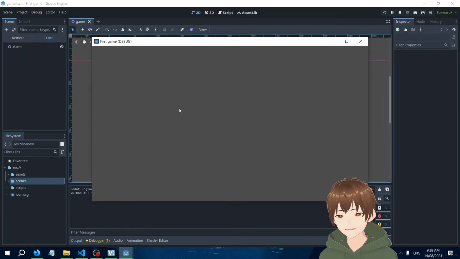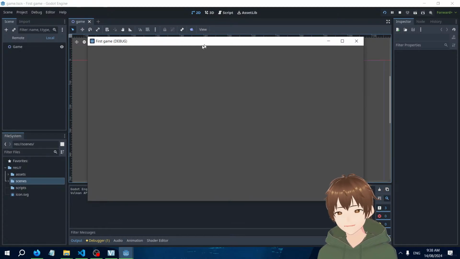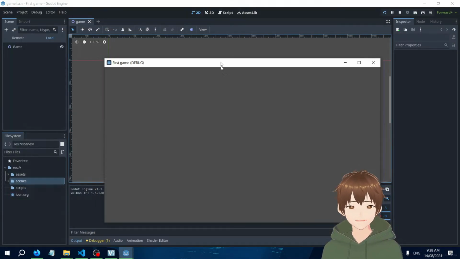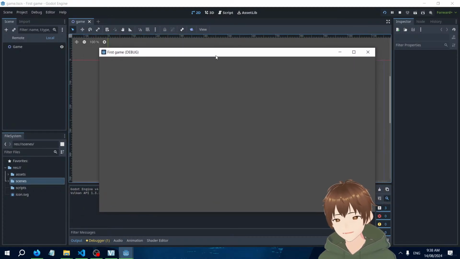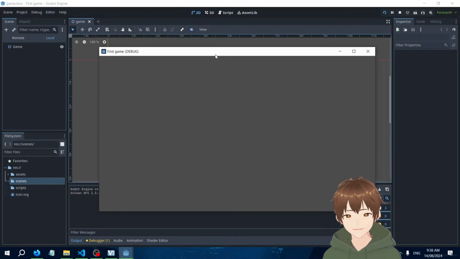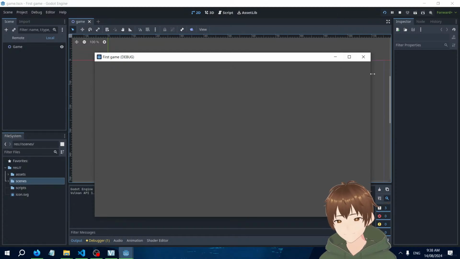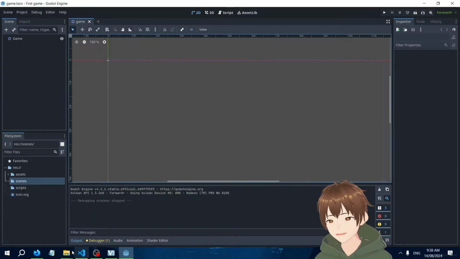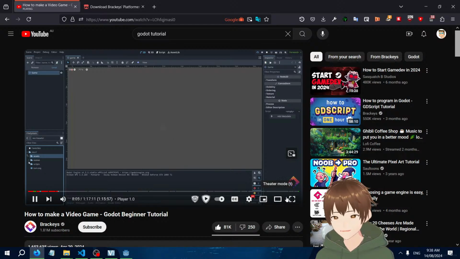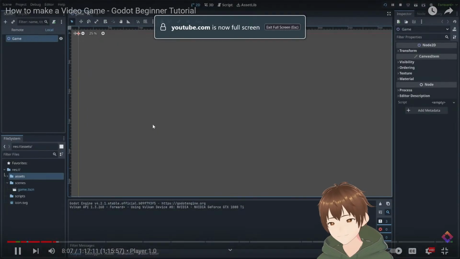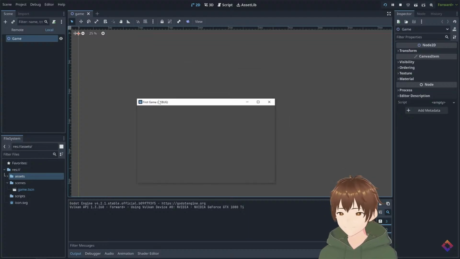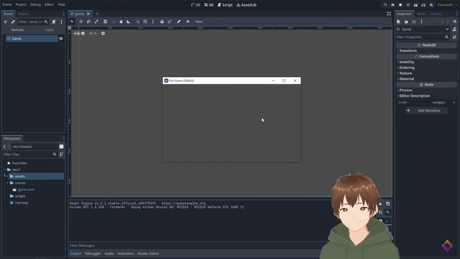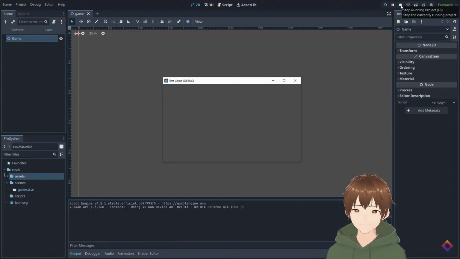This is our game, guys. Look. Well, it's starting there. It's getting there. Anyways, close this now. And you can see that our game scene becomes blue to let us know that this is now our main scene. And as you can see, not much is happening here. So let's stop playing by hitting the stop icon here or pressing F8.